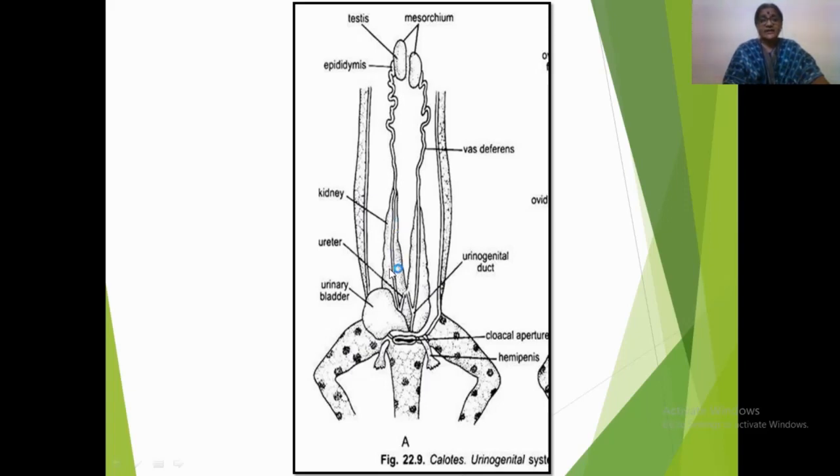By running posteriorly, each vas deferens joins with the ureter of the excretory system, and thus there is a formation of the urinogenital duct by which this system is identified. The testes are the production house of the sperms, and the epididymis is the region of the spermatic duct for temporary conduction of the sperms.